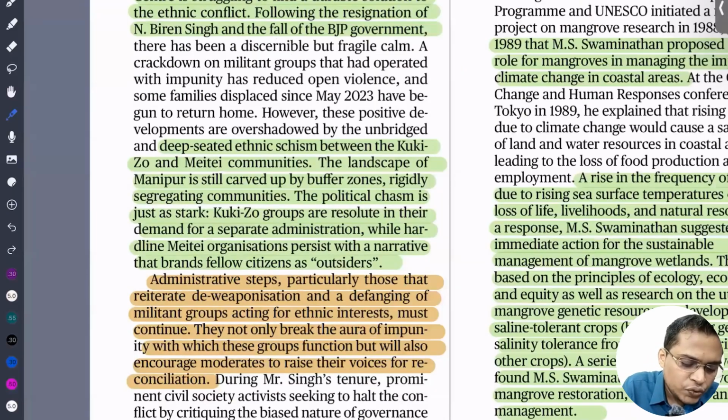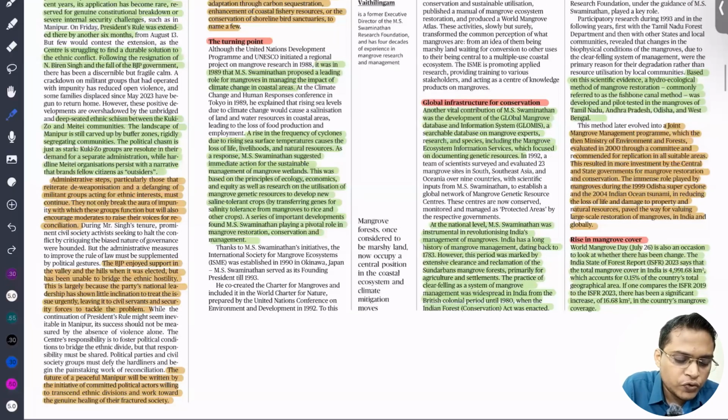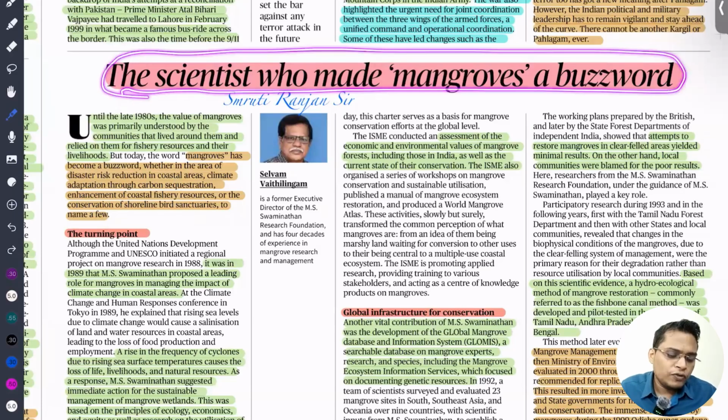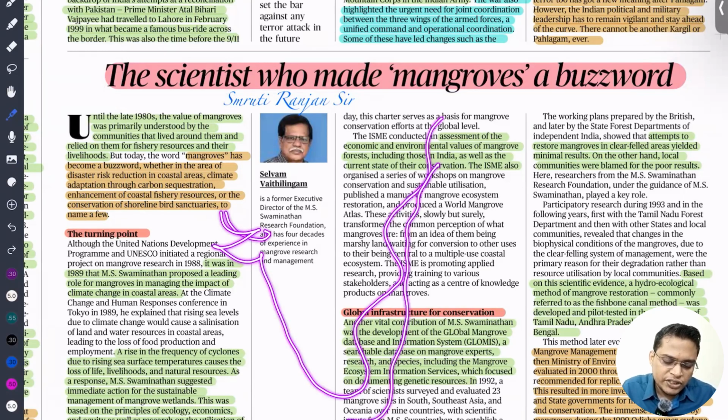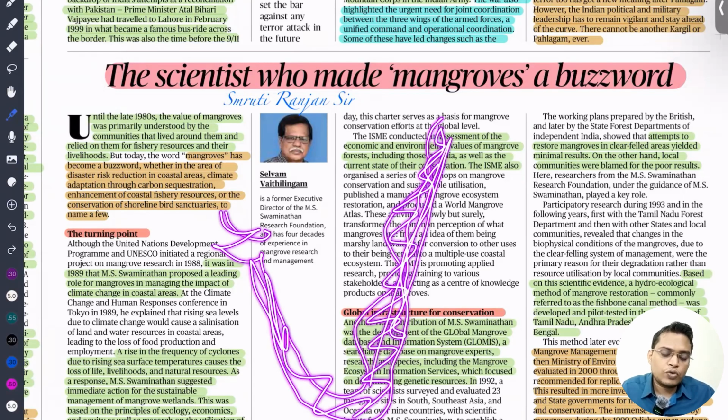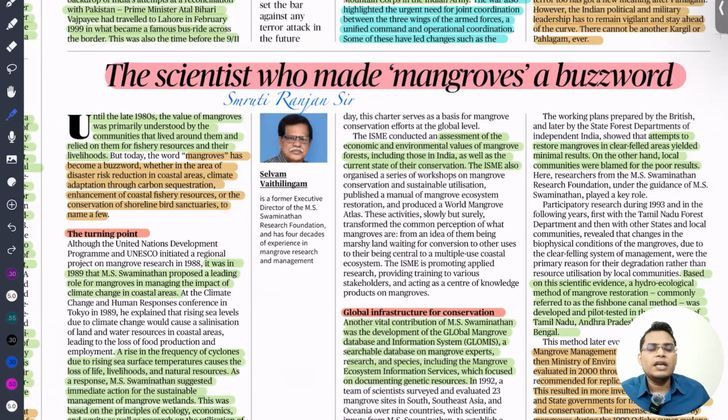So next is scientists who made mangrove a buzzword. You know that mangroves are very important in coastal areas. If you look into the Indian coastal region, India is rich in mangroves, because in our coastal area we find a huge amount of mangrove. Mangroves help in protection of our coastal area from coastal erosion. They sequester carbon and are a source of fish. So there are a lot of ecological functions performed by mangroves.